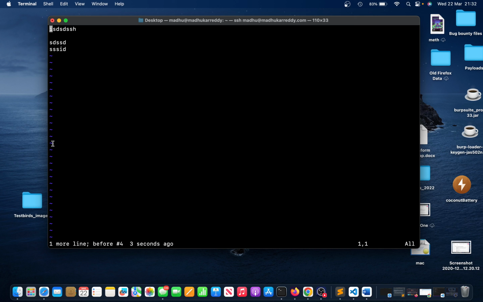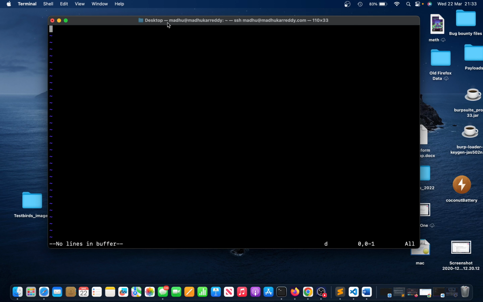And if you want to delete 3 lines from the current line, just press D, 3 and D. That's it. That's been deleted 3 lines. If you want to undo, just undo. If you want to delete everything, just hold the D button, so it's going to delete everything.